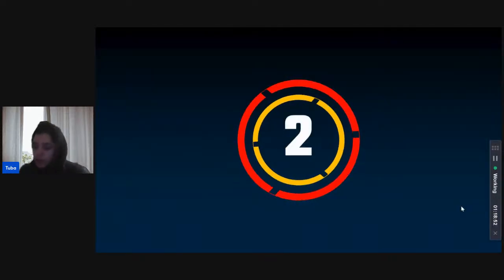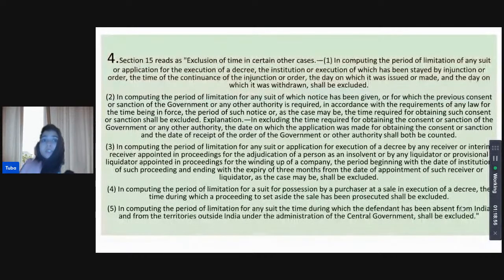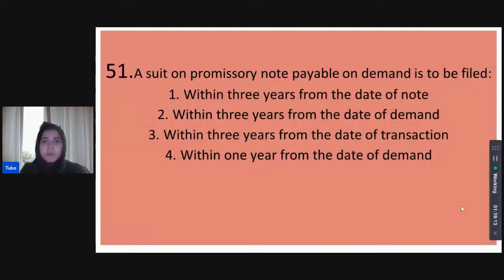Okay, I think Priyanka and Shivani think it's all of the above. Okay, Priyanka thinks it is period of notice. No, we saw that it mentioned sanction or consent or period of notice. So it is all of the above. I did read it out loud once before also, Priyanka. So all of the above are excluded. In various cases, you're seeking them, but they're all excluded.